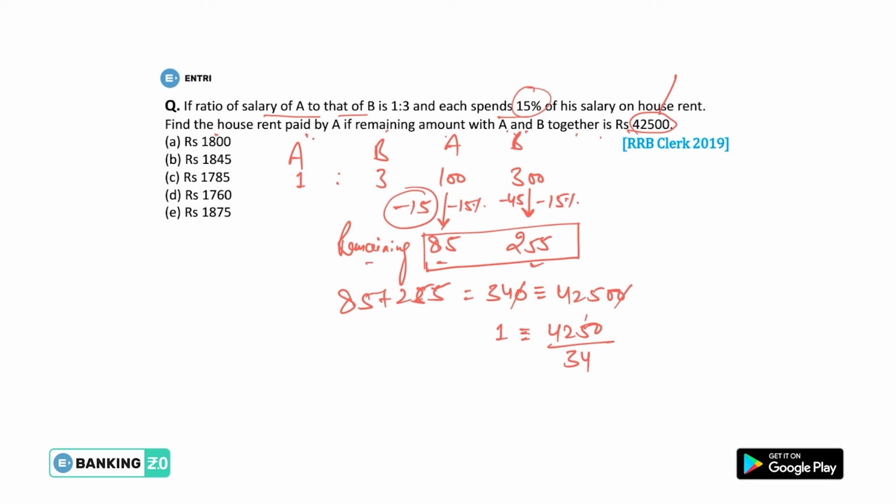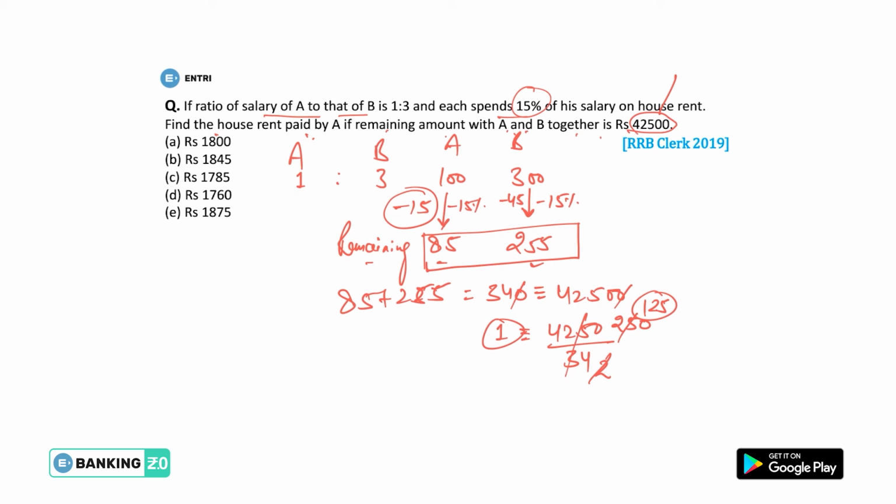Okay, so 17 5s are 85, 250, so this will be 125. So the value of 1 unit we now have is 125.